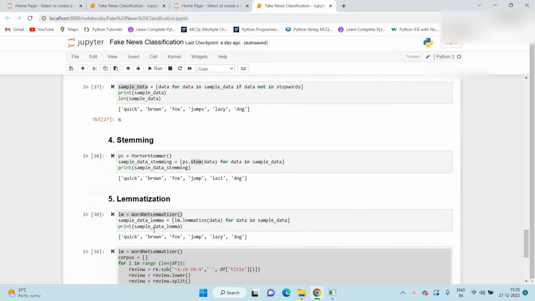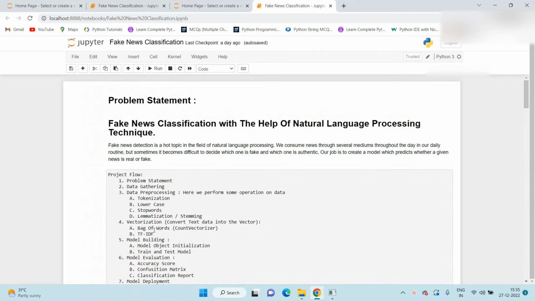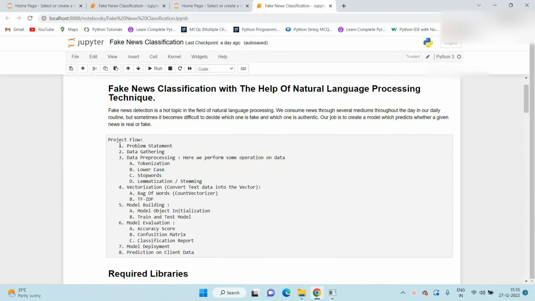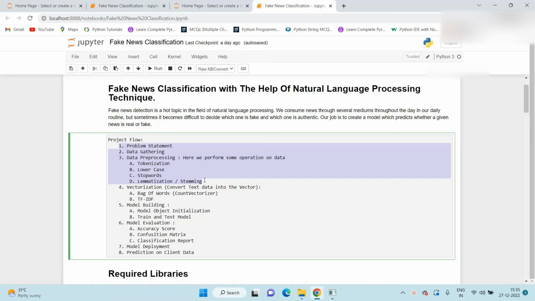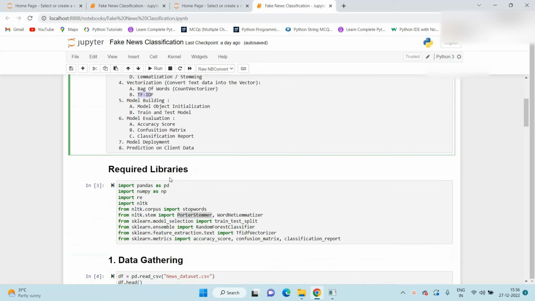Till now we completed till data pre-processing. Our next step is vectorization. Here we convert our text data into the vector. So we have two options here: bag of words, which is called a CountVectorizer, and second option is TF-IDF, term frequency inverse document frequency. So in our project we work on TF-IDF operations to convert our text into the vectors.